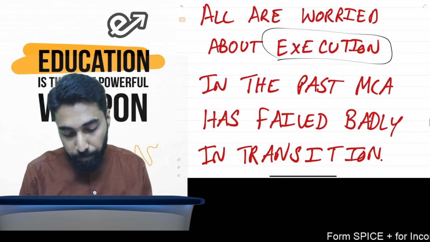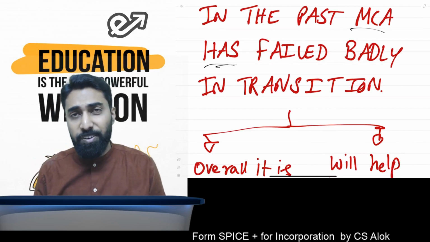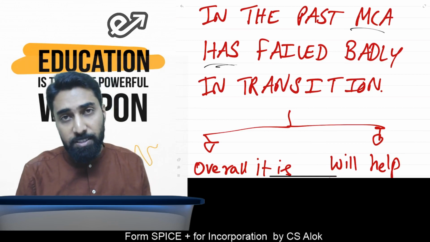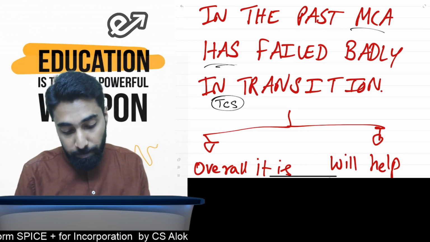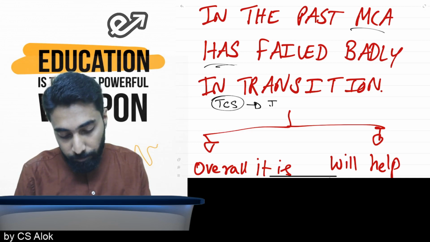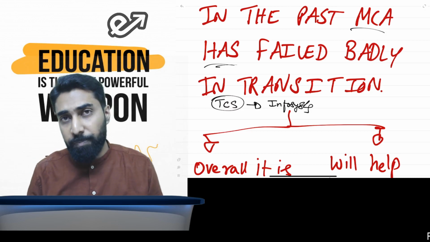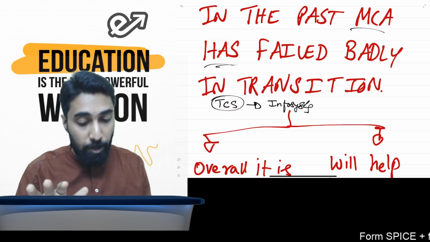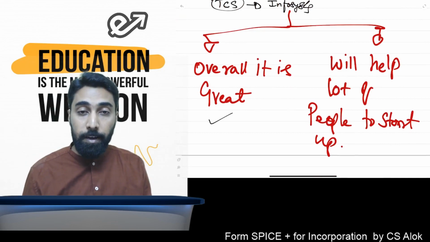How will MCA implement this? In the past, MCA has failed. MCA has definitely failed in the past in the transition. See, first it was TCS which was maintaining MCA website. Then it became our Infosys. That transition was very painful for everyone. So I just hope that that will not happen now. And overall, it is going to be very great.